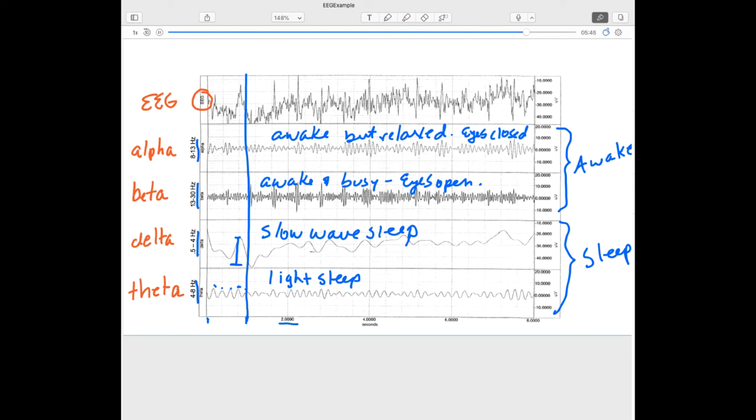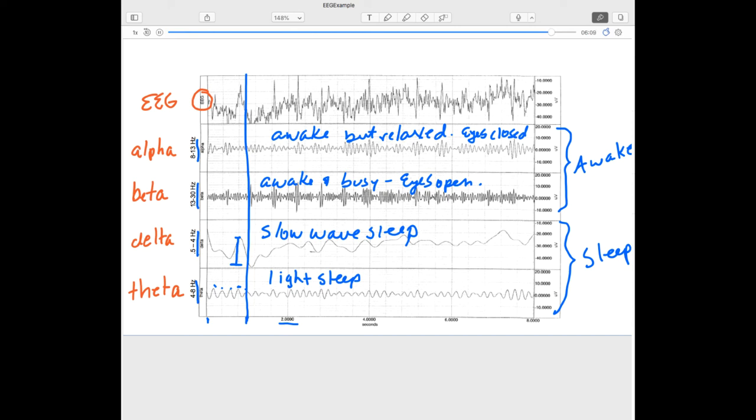And so it's impossible when there are many neurons firing usually to get this big up and down. But if you only have a small number of neurons firing, then it's possible for them to synchronize a little bit more easily, and they just happen to maybe all fire at the same time, and so you'll get this bigger up and down pattern. And that's what you're seeing during delta waves. Again, it's just an indication that there's not as much brain activity going on.